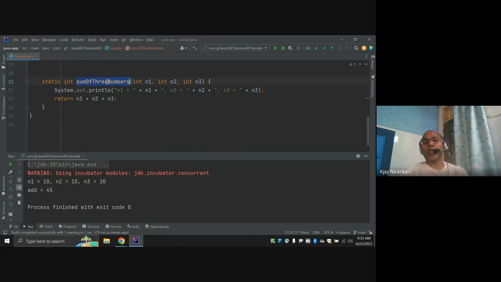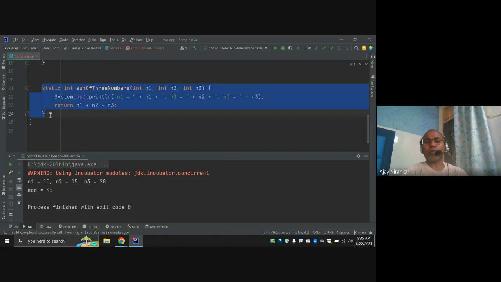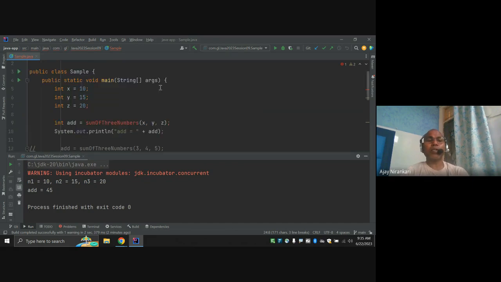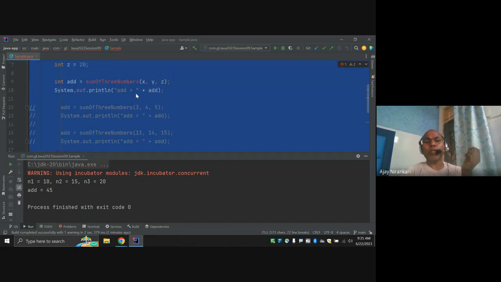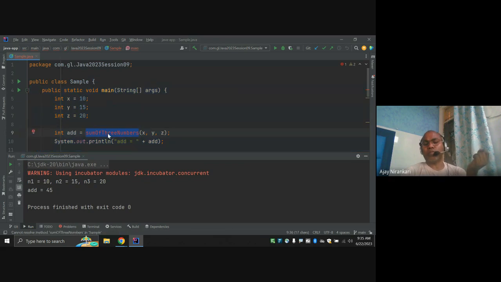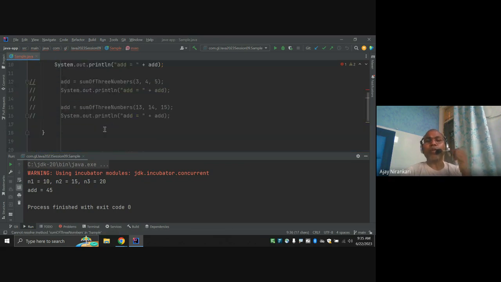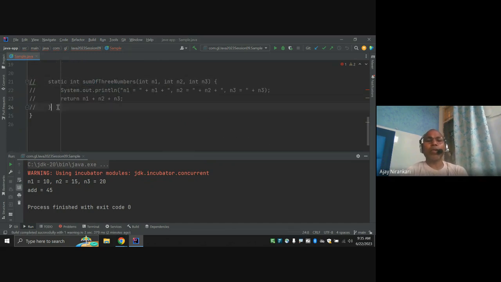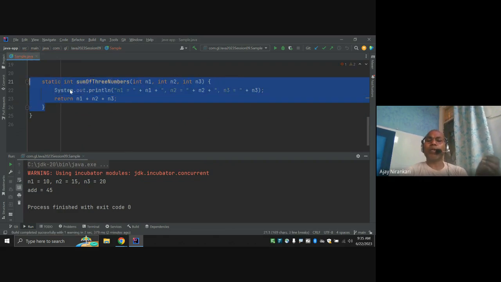If you are not writing this code here, if it's commented out, the compiler says sum of three number, I don't know what it is. Compiler says cannot resolve symbol sum of three number in this class. So we have to inform the compiler: sum of three number means you give me three numbers and I'll return you the sum of the three.